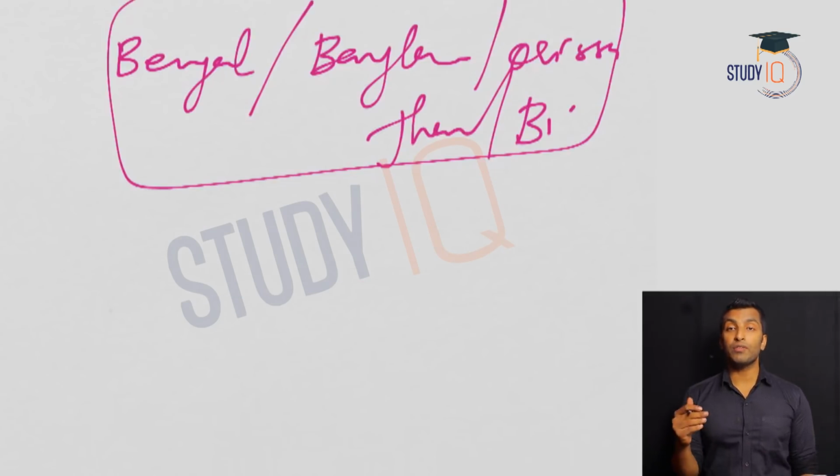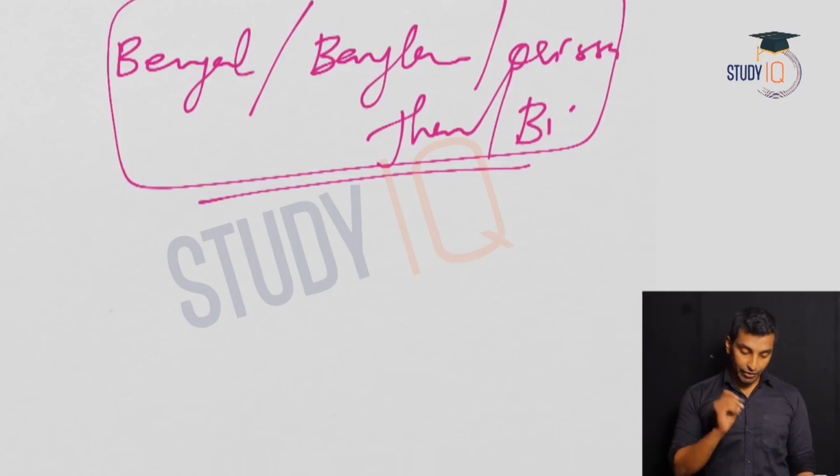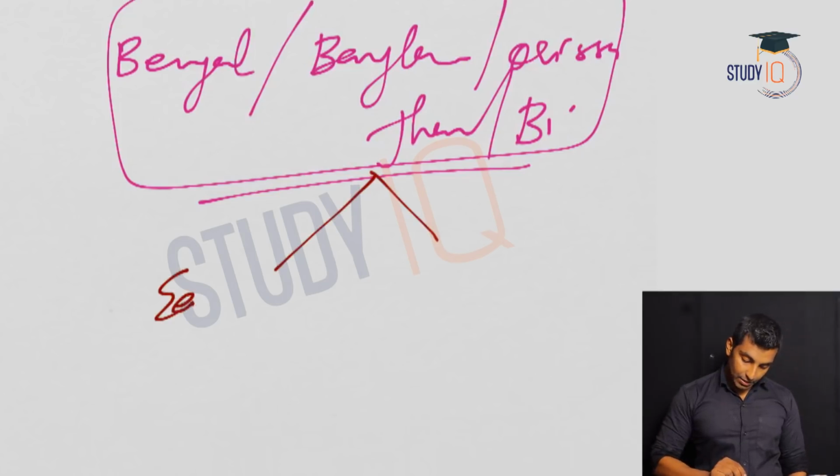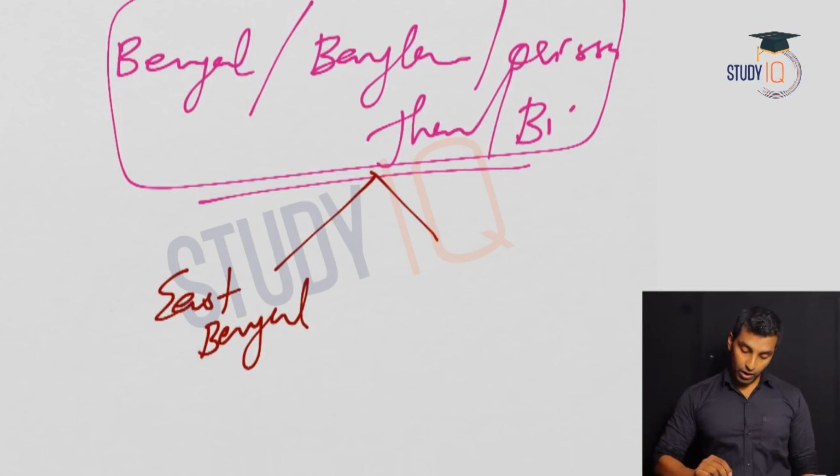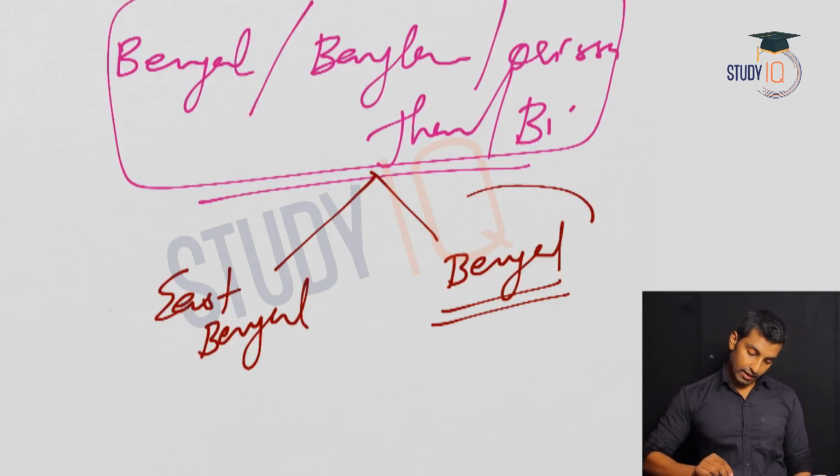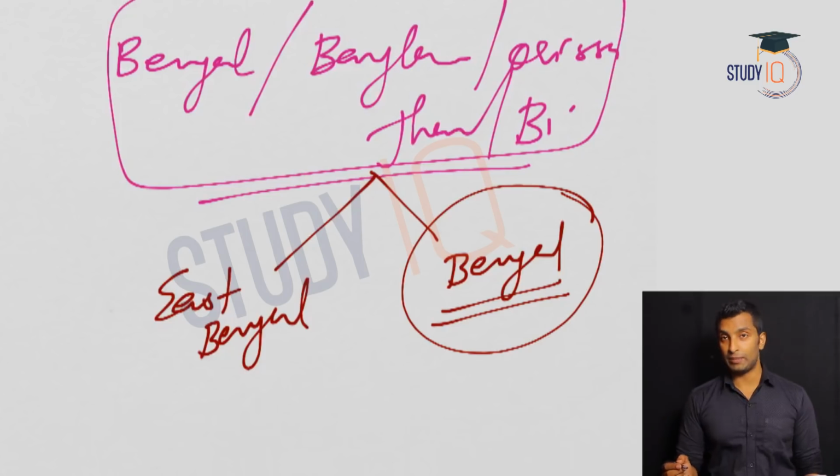So what was the version of the government, or the version of Lord Curzon? Bengal was such a huge territory and it was very difficult to administer, so for administrative purposes they decided to divide Bengal. Bengal was divided into East Bengal and Bengal. Don't make the mistake of writing this as West Bengal.